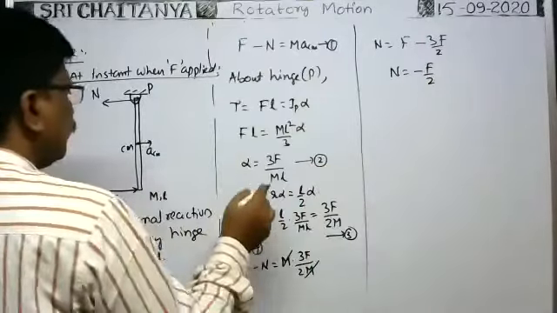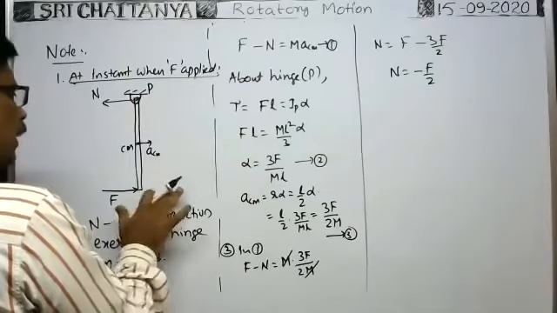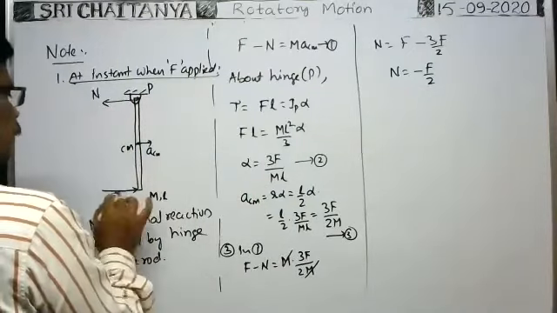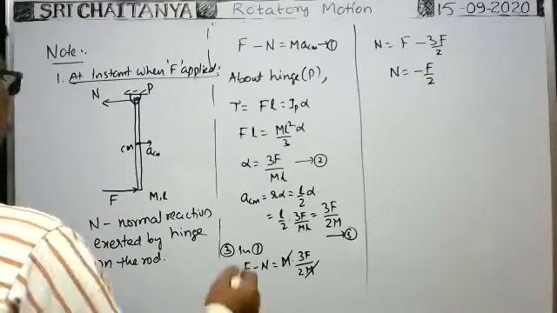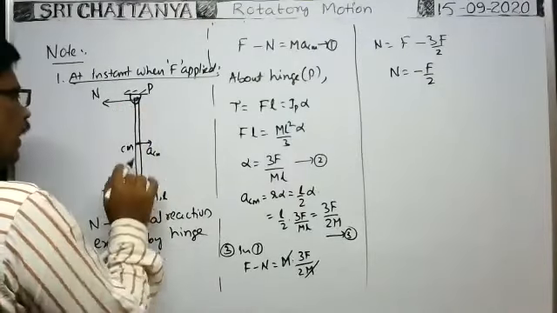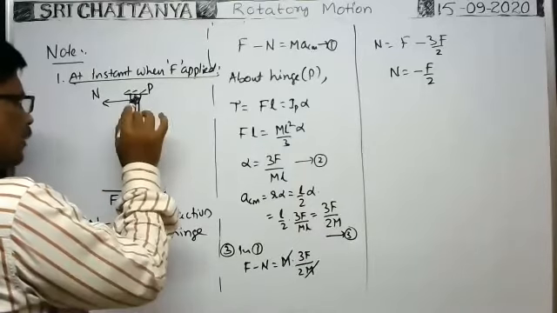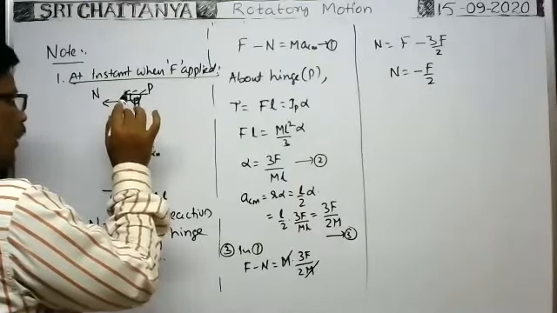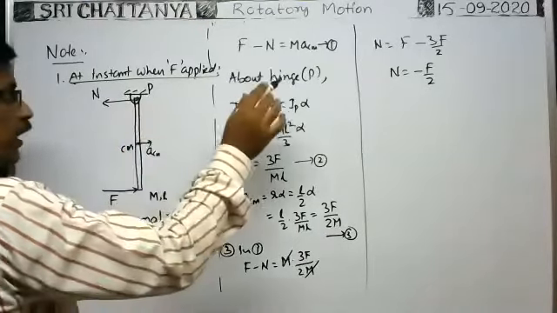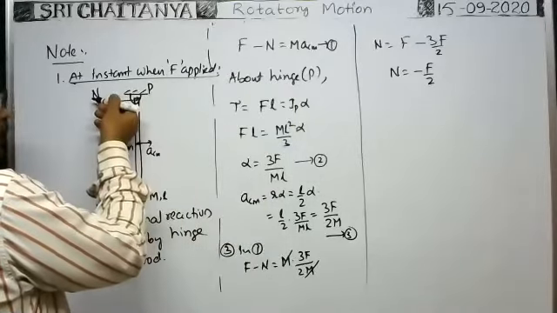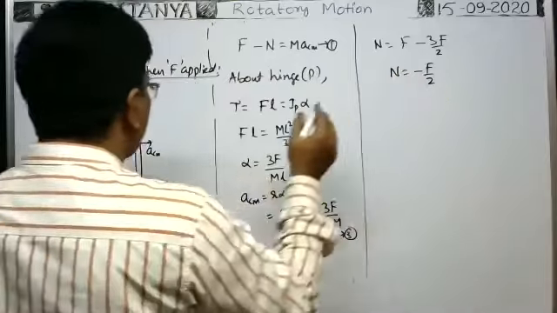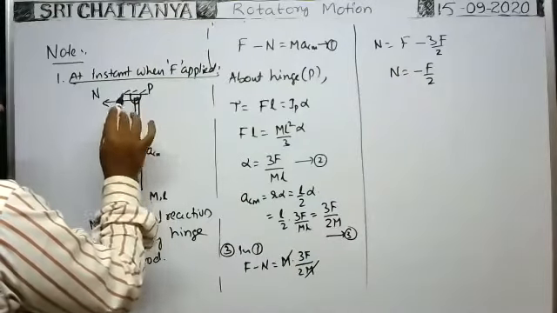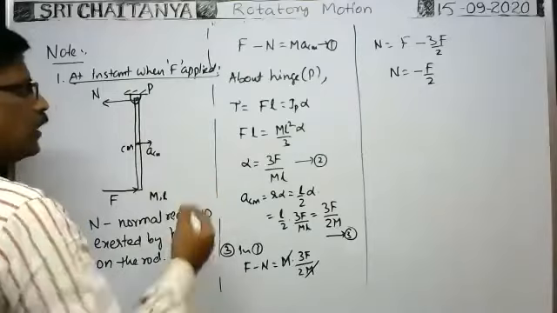Minus sign represents that the normal reaction is opposite to the direction we have taken. Already we have taken this direction, so we have taken it in the opposite direction. At this instant, what is the reaction force exerted by the hinge on the rod? We got a minus sign, which means the force exerted by the hinge on the rod at this end is towards the right only.